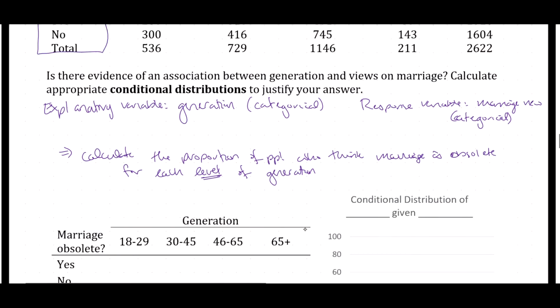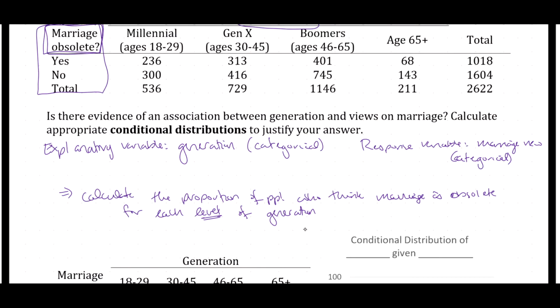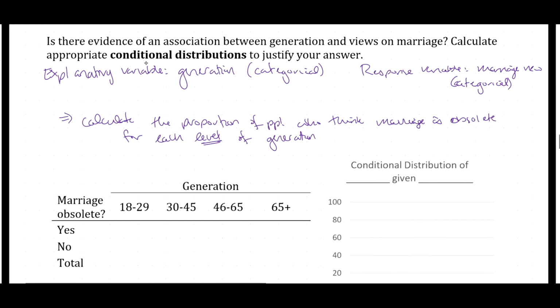So, of the 536 millennials, what proportion of them believe that marriage is obsolete? How might we find that? Well, 236 millennials out of the 536 believe that marriage is obsolete. So that would be 236 over 536. So this proportion, I'm going to write it a little bit smaller, 236 over 536, the proportion in this case is 0.44.